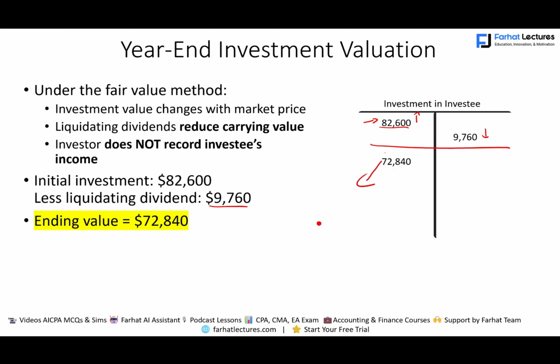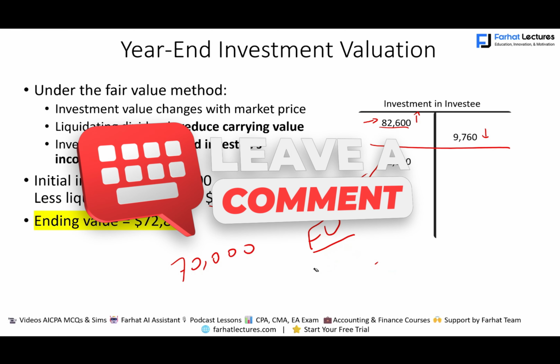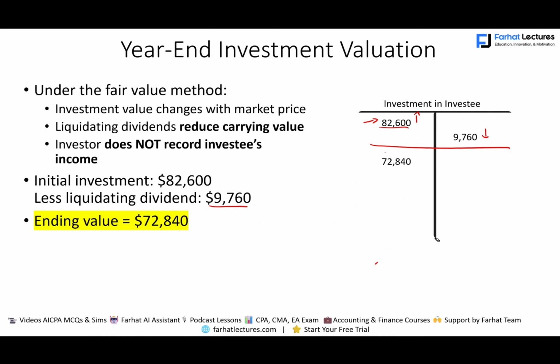Now, if we had the fair value, let's assume the fair value was 85,000 or the fair value was 70,000, we would have to make an adjustment. Once again, I am not marking to market. I'm just showing you how the fair value basic accounting works, from buying to receiving dividend to selling the investment. So this is the carrying value or the investment on the books as of the end of the year.